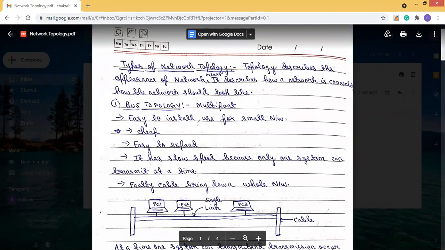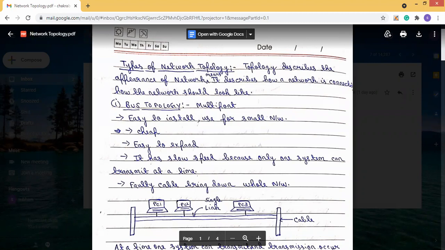Today we will discuss the topologies of the network. Yesterday in class I discussed LAN, WAN, and MAN, and that in LAN, bus and ring topologies are used. I have already discussed that. But today we will learn what network topology is, what the bus topology is, and what the ring topology is. I will explain that today.